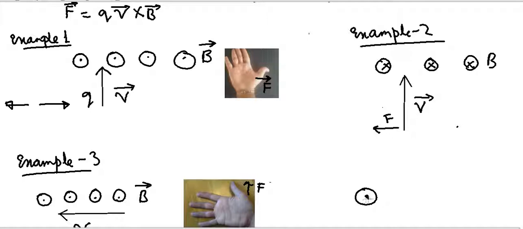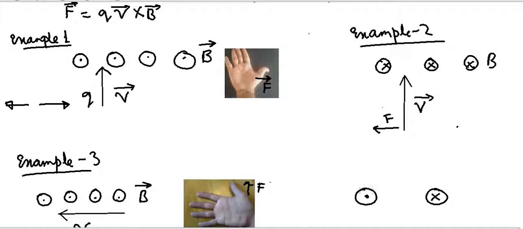It's like you are seeing an arrow which is coming out of your screen and you are seeing the tip of the arrow. But the convention for a magnetic field which is going into the screen is a cross, a circle with a cross inside. It is as if you are seeing the end or the feather portion of the arrow which is going inside the screen.